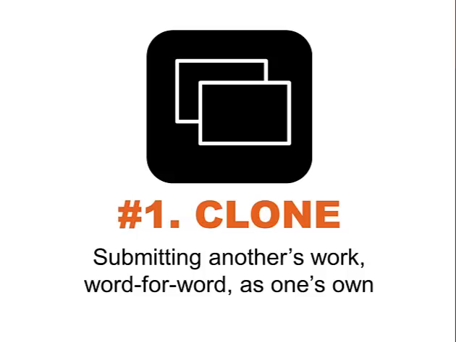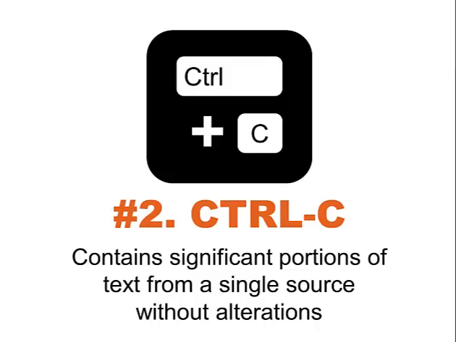The first type is clone. That just means that you submit another's work word for word as your own. The number 2 type is called Control-C, and that comes from the computer keyboard shortcut, Control-C for copy. So it contains significant portions of text from a single source without alterations.